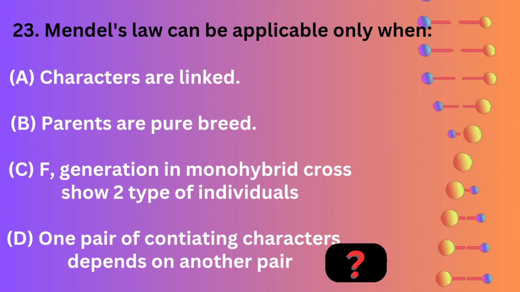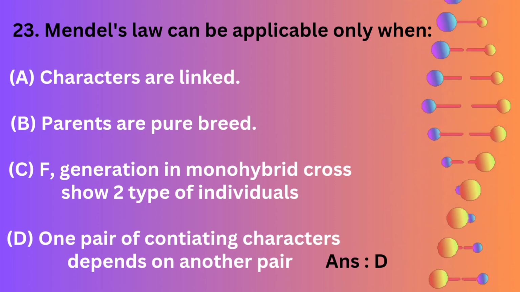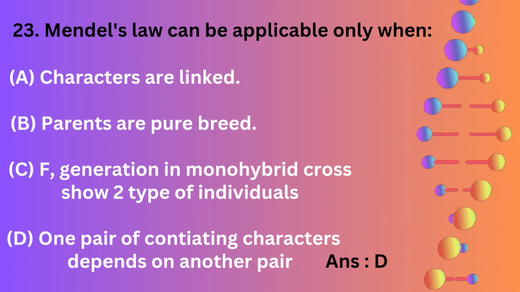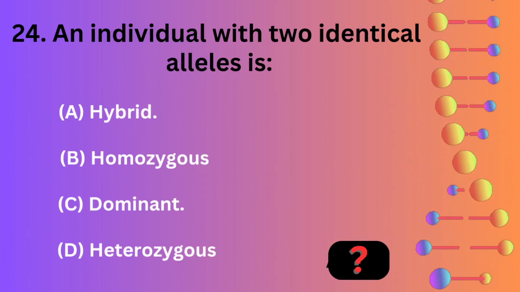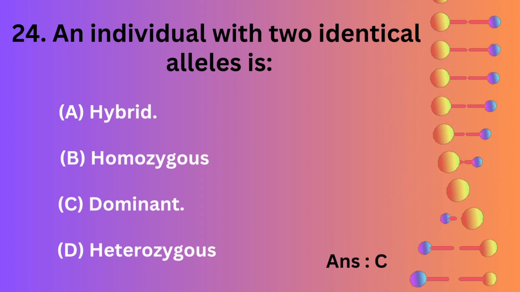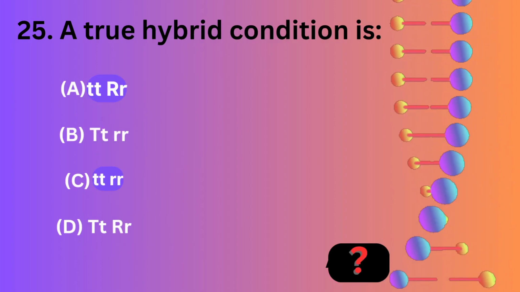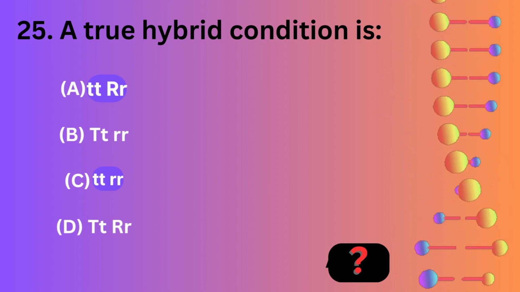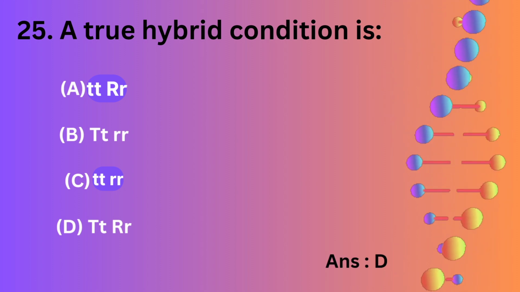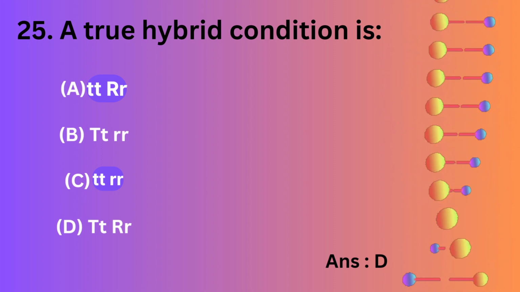Mendel's law can be applicable only when characters are linked, parents are pure breed, if generation in monohybrid cross show two types of individuals, one pair of conjugating characters depends on another pair. An individual with two identical alleles is hybrid, homozygous, dominant, heterozygous. A true hybrid condition is double small t, capital R, capital T, double small r, double small t, double small r, capital T, capital R, small r.